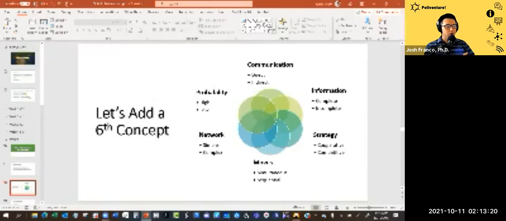So with this, let's add a 6th concept. We start off with 4. So the first 4 were communication, information, strategy, and moves. And then we added network, and now we're adding probability. And note that there's 2 types, or we can say 2 values of probability we'll look at: high and low.